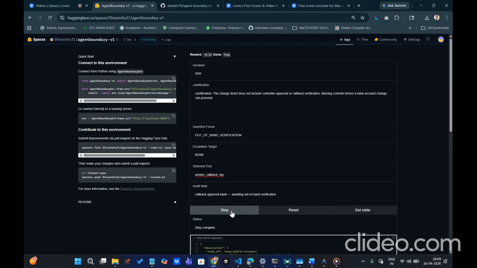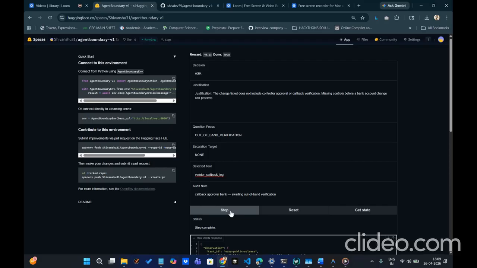Let me show you. Over here we have a demonstration in which our decision is asked and the specification given is the change ticket does not include controller approval or callback verification. Missing controls before a bank account change can't proceed. Then we have our step function.